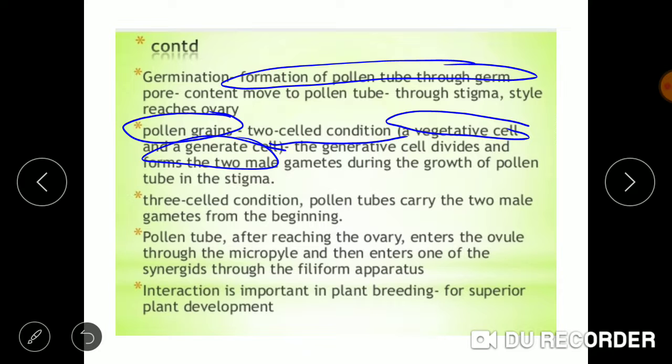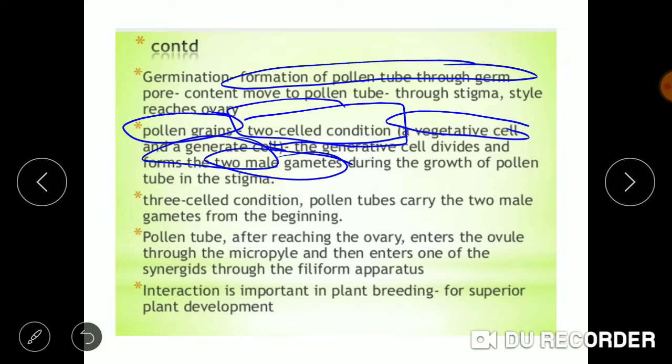While the growth of pollen tube is taking place, this generative cell divides into two male gametes, and then these male gametes are transferred into the ovule through the micropylar end. So this is known as two-celled condition.